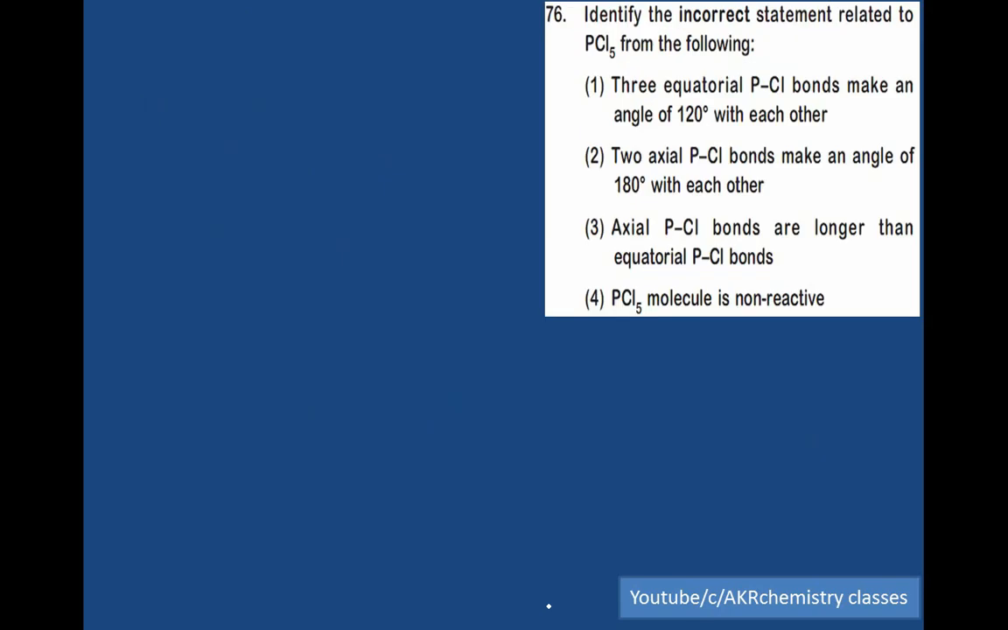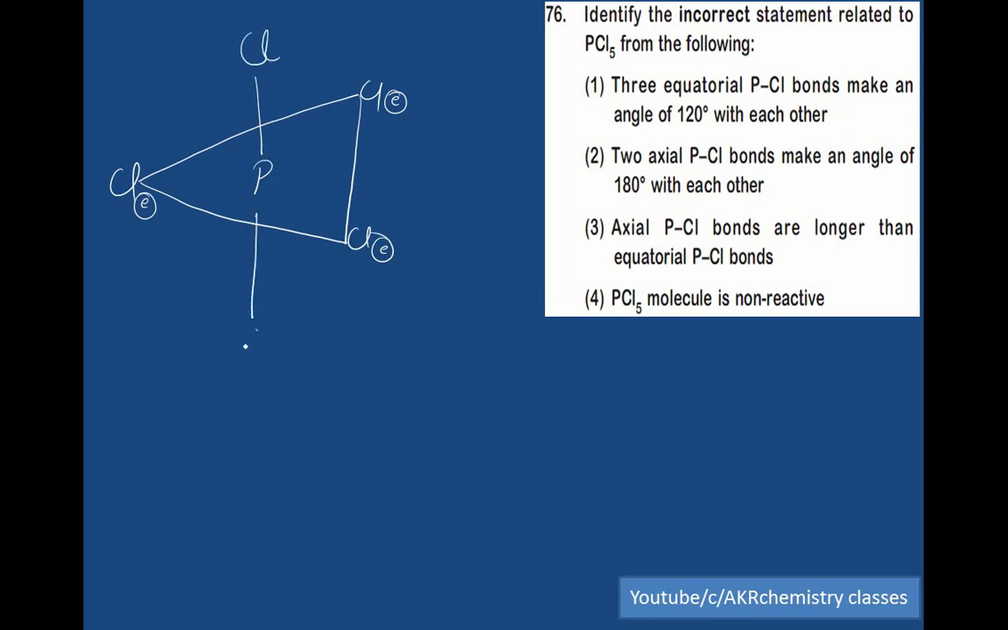Identify the incorrect statement related to PCl5, phosphorus pentachloride. This is the phosphorus. 3 chlorine atoms are present in equatorial positions, and the remaining 2 chlorine atoms are present in axial positions. So 120 degree, 120 degree, 120 degree, and this is 180 degree.